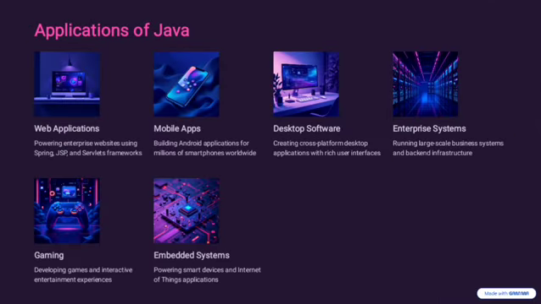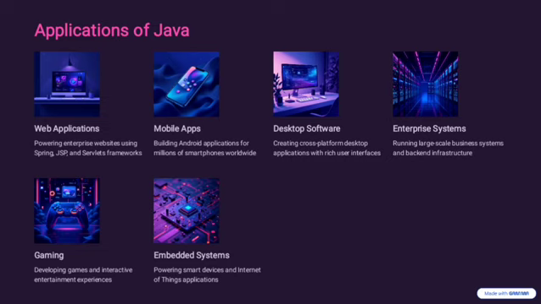Then applications of Java. Here I have depicted some of the applications of the Java programming language. It has many applications worldwide. I have listed here some of the basic applications of Java. The first one is web application. So Java finds many applications in almost all fields. The technology used in web applications is Java Spring, Servlets and JSPs. With the help of these technologies, we can develop any web applications. For example, it is mostly used in banking websites and e-commerce websites.